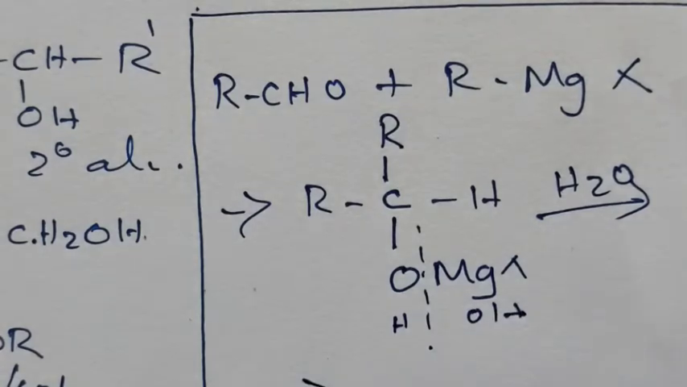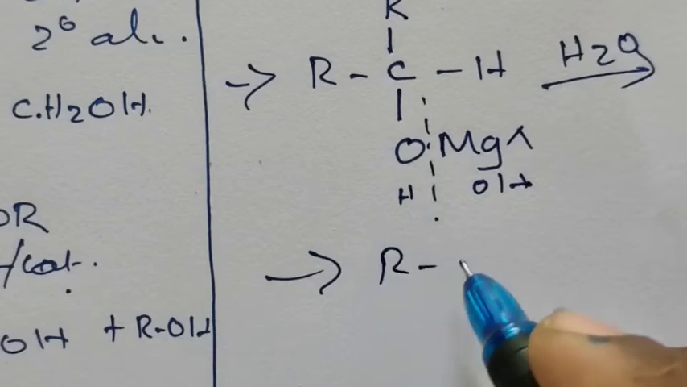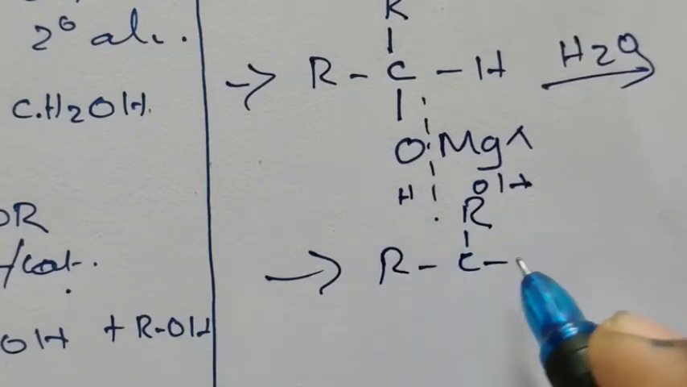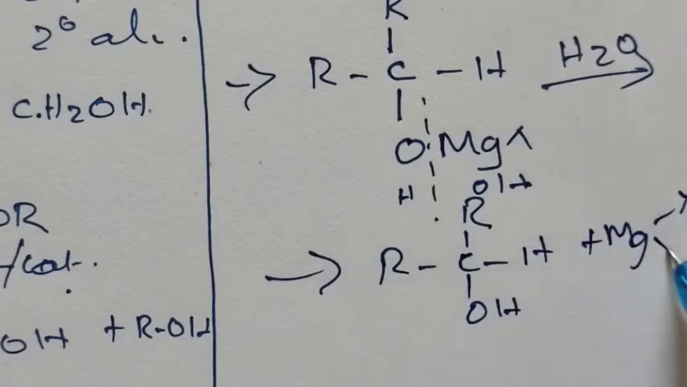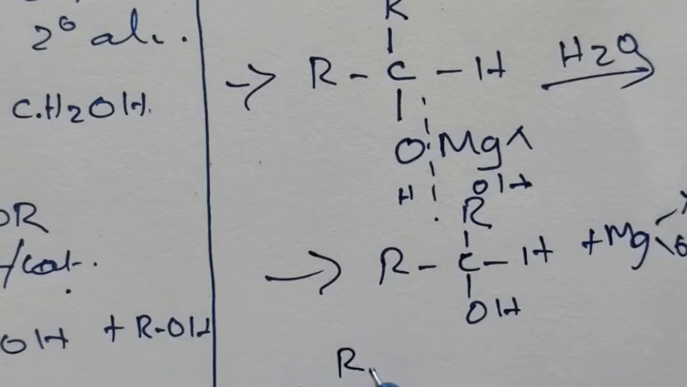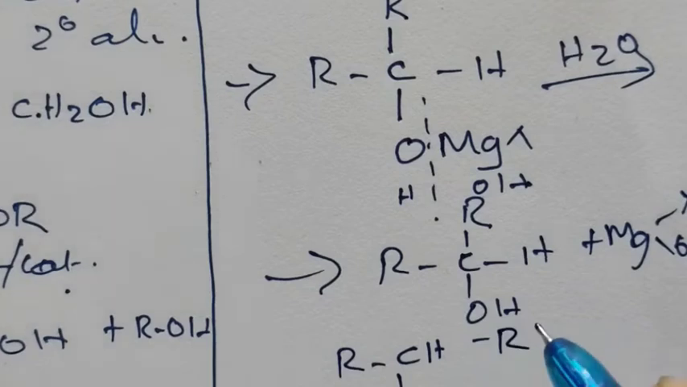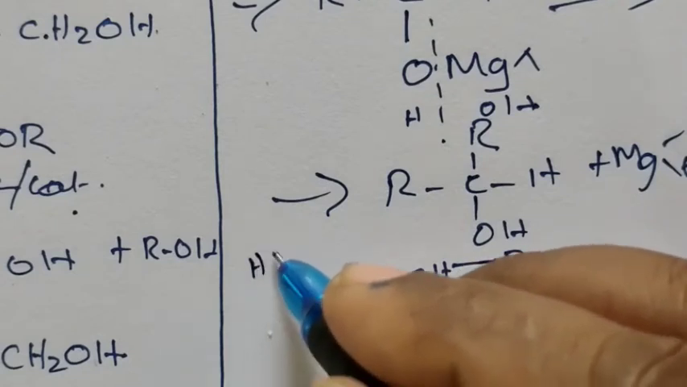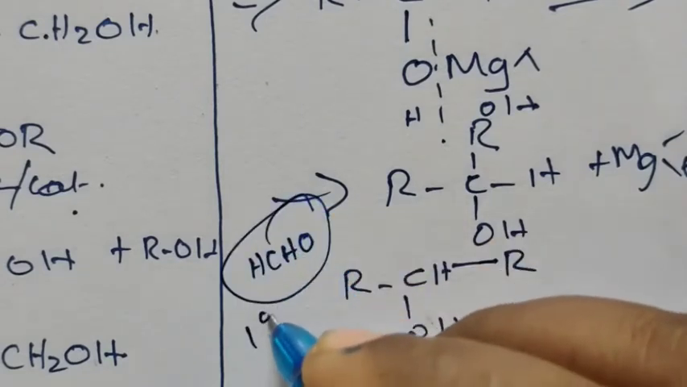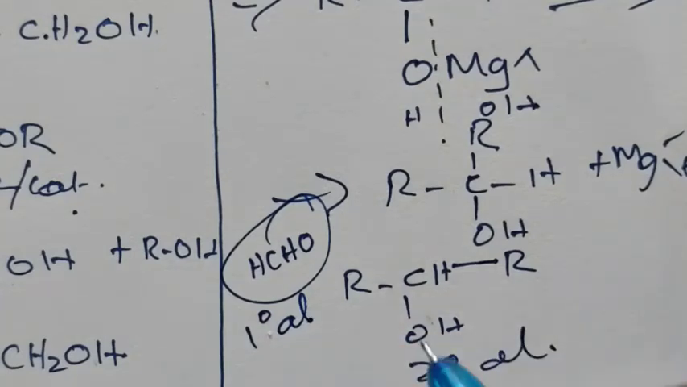So what we are getting is RCHOH plus MgXOH. This can be written as R2CHOH. That means we are getting secondary alcohol. On treating with the Grignard reagent, methanol, that is formaldehyde HCHO, will produce primary alcohol and other aldehydes will produce